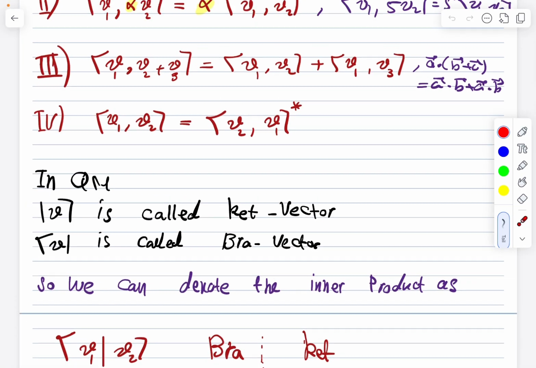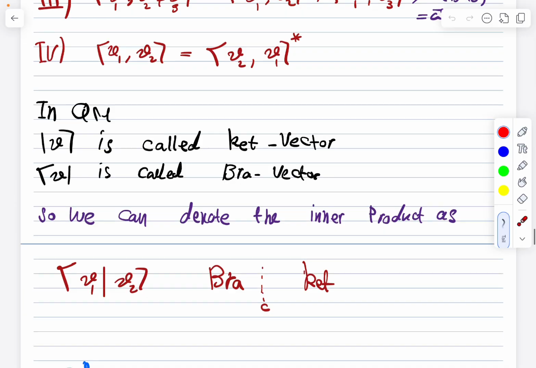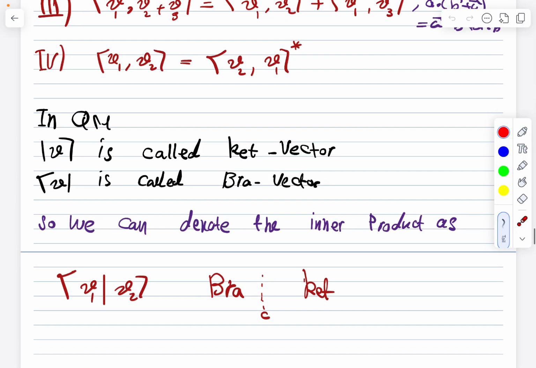We will show it later. So we can denote the inner product as the bra times the ket, and that's why we call it a bra-ket. Maybe when you first hear it, it seems strange, but then it will make sense. So the inner product becomes a bra-ket, a bracket.